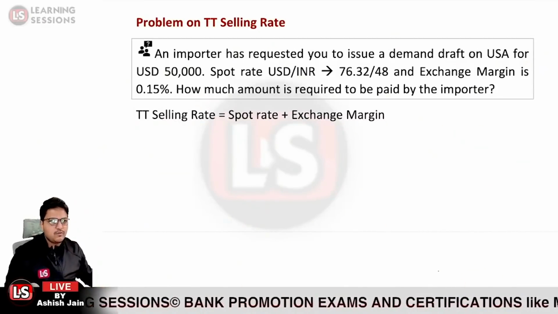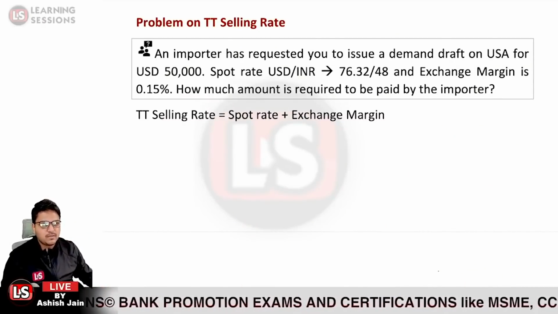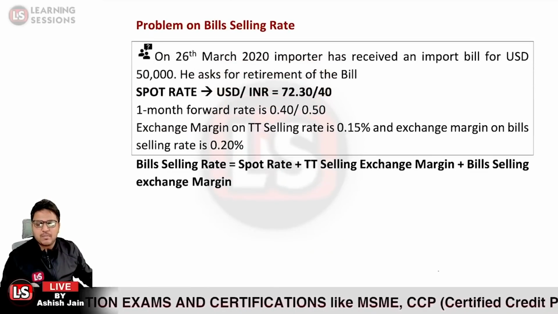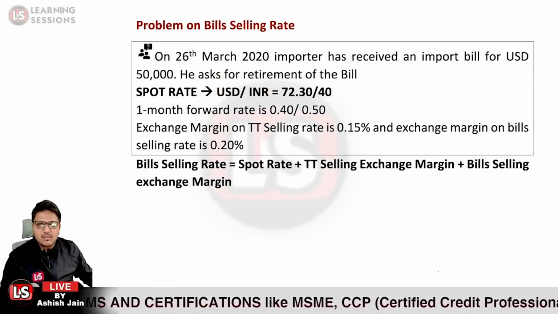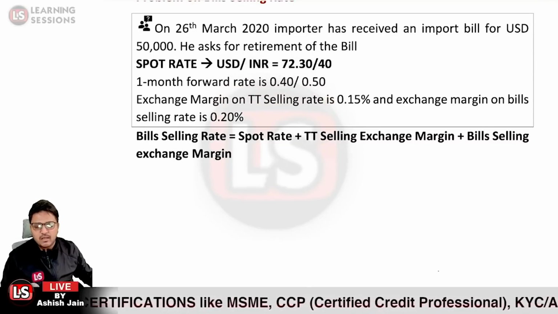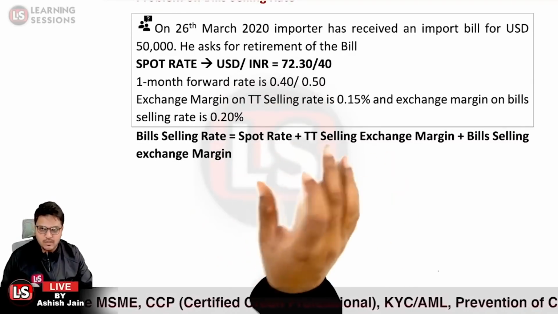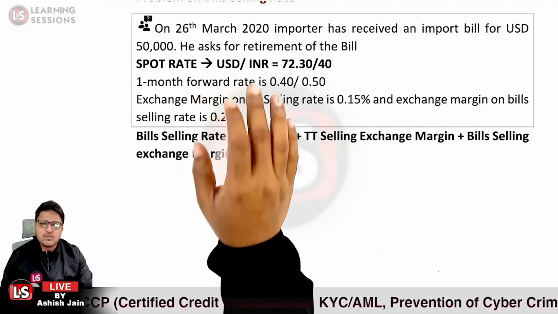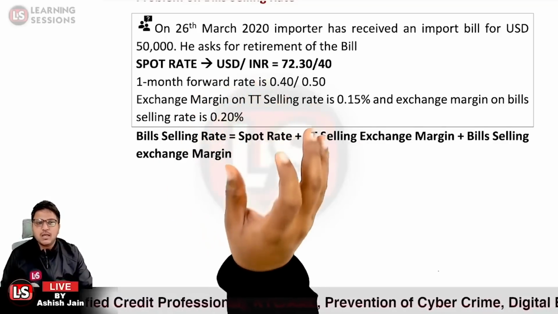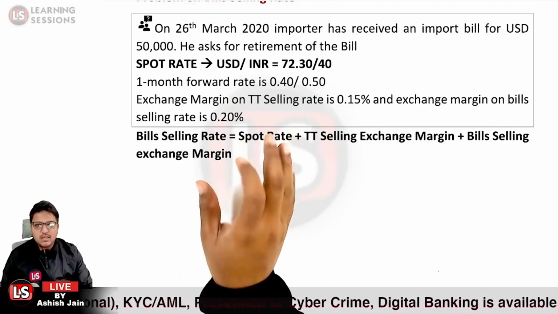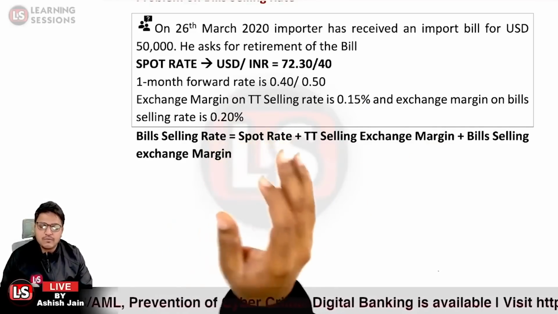Now let's solve one another question based upon that. So it is a problem on bills selling rate. Now this is somewhat complex but not difficult. You must understand the wording, why the TT selling exchange margin is added over there. First of all, it says on 26 March 2020, an importer has received an import bill of USD 50,000. He asks for retirement of the bill.